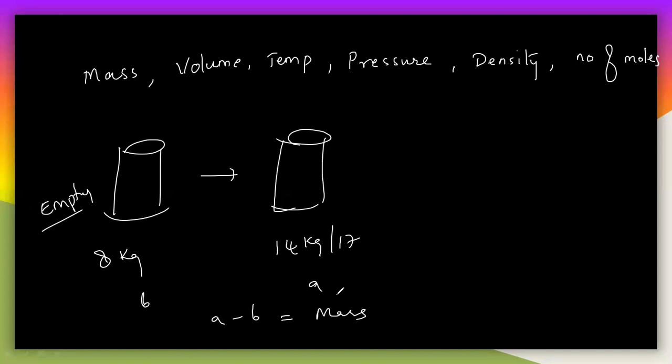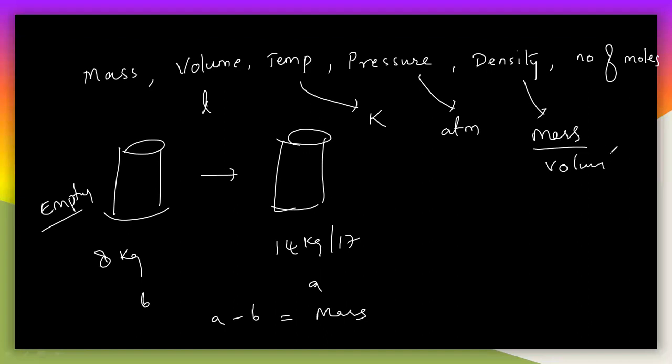So we can measure the mass and we can measure the volume. Generally the volume of the gas is nothing but the container volume, in liters. We can also measure the temperature. Mostly the temperature is measured in kelvins only, so remember this. Pressure can be measured in atmospheres, and density is nothing but mass by volume. So these are the different measurable parameters for the gaseous state.